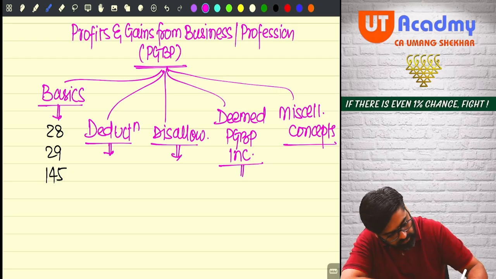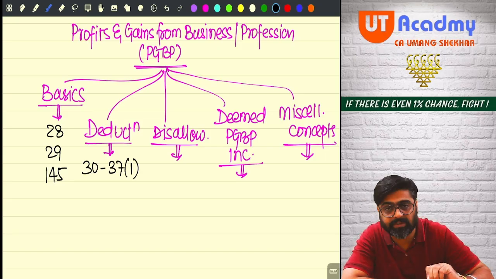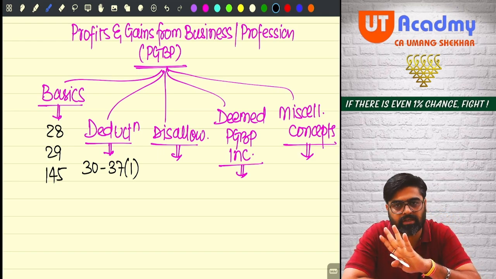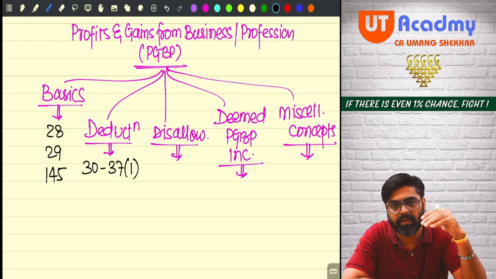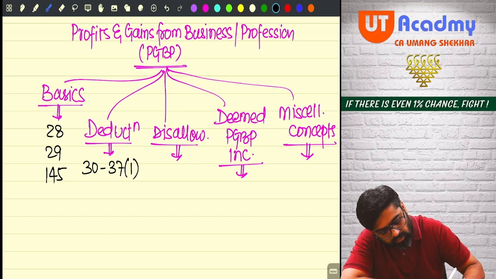Then in deductions and disallowances, you are going to study section 30 to 37(1). The major chunk of this chapter is the deductions part only. If you do the deductions part now, then the majority of the chapter will be over, because that is the biggest part, the second part. Then disallowances will be 37(2B), one disallowance.